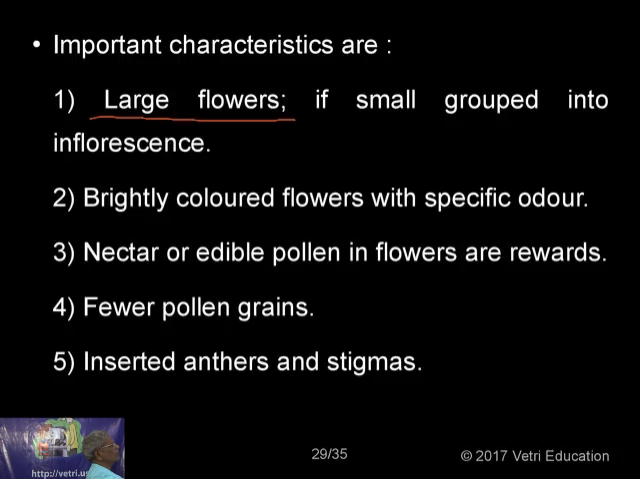When flowers are very small, they are grouped into inflorescences. They are brightly colored flowers with a specific odor. Sometimes some insects are attracted by some odor. It may not always be a pleasant odor. Insects are attracted by even bad odor. You know the housefly, how it gets attracted only by a bad odor. So it all depends. We only call it a good odor and bad odor, but for the insects, there is nothing like that. A particular insect will be attracted to a particular odor. That's all. Nectar or edible pollen in flowers are rewards.